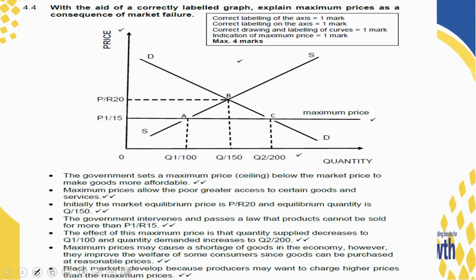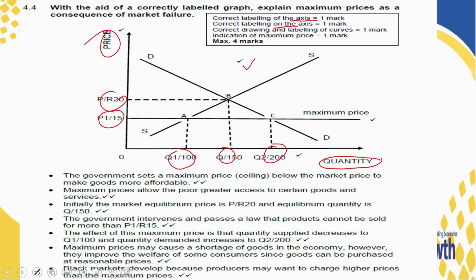Please check what is here and see how marks are allocated. There is 1 mark for the labeling of the axis. This is your labeling of the axis. And then drawing the correct curves is 1 mark. So drawing the demand curve and the supply curve, there is 1 mark for that.